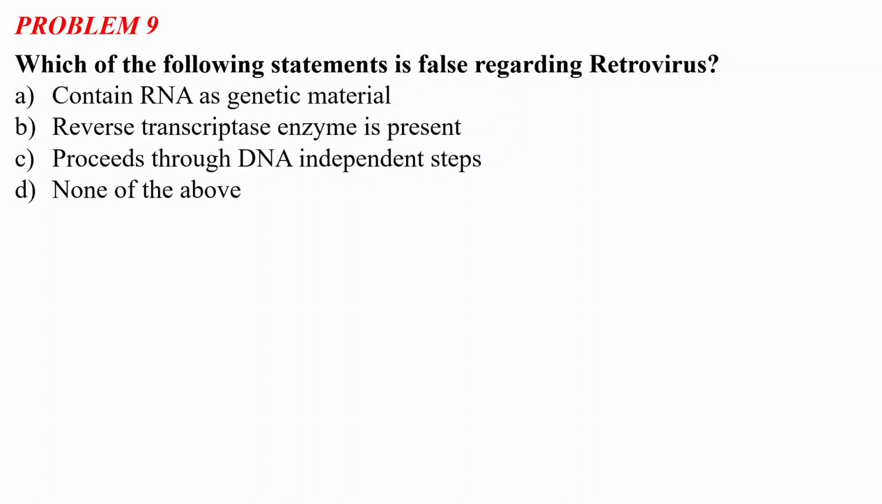So problem number 9 says: which of the following statements is false regarding the retrovirus? Option A, it contains RNA as genetic material. Option B, reverse transcriptase enzyme is present. Option C, it proceeds through DNA independent steps. And option D is none of the above. So you have to find the false statement regarding retroviruses. Retroviruses are a very important class of viruses, and you have to identify the correct one. Okay.